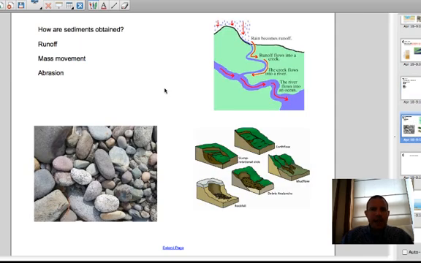And the last slide we have here is, how do these sediments get obtained? How do they get brought into the water so that they can be moved? Well, one, and we've talked about this with the water cycle and climate, we can talk about runoff. Rain falls in the hills or mountains, goes into small streams or brooks, and eventually into creeks or larger rivers, into lakes or ponds, and eventually back into the ocean. So it can carry that material.